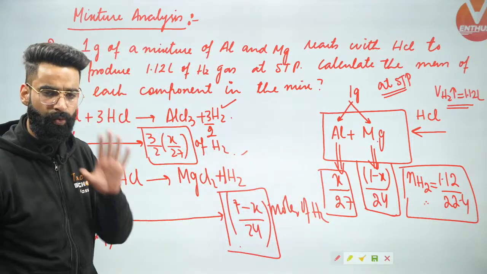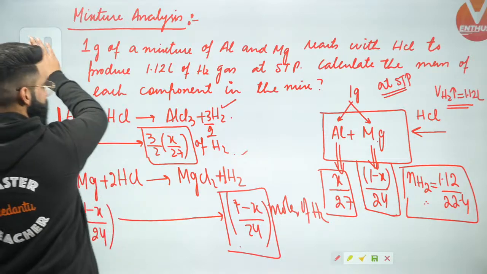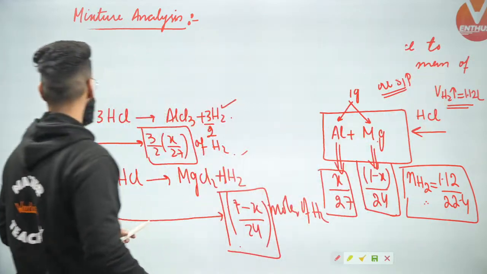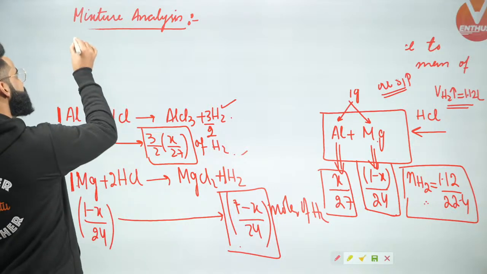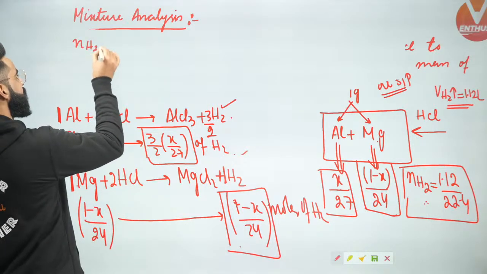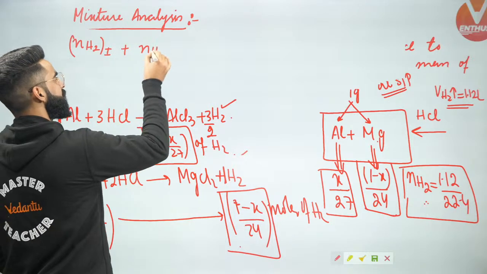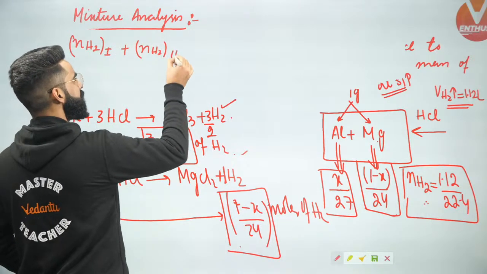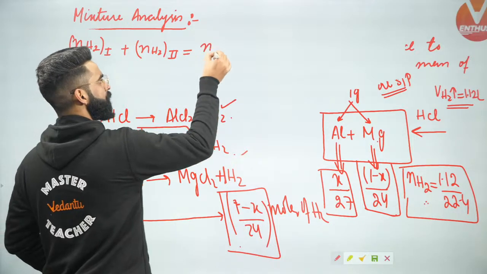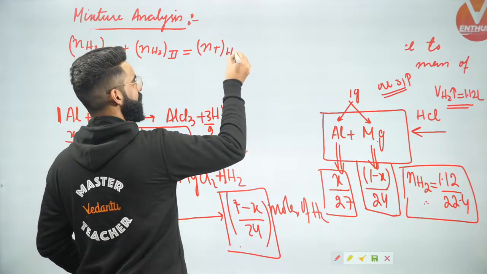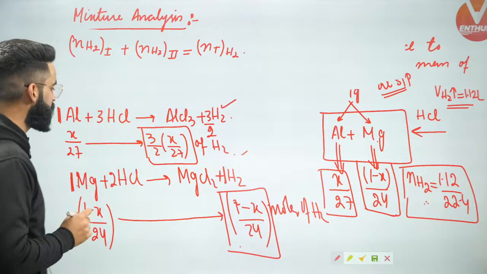So what I'll be doing? The question is done and dusted, guys. I'm going to use one simple concept right here. I'll say number of moles of H2 liberated from reaction number 1 plus number of moles of H2 liberated from reaction number 2 should be equal to total moles of H2 liberated. So people, I'll be getting one simple equation right here.